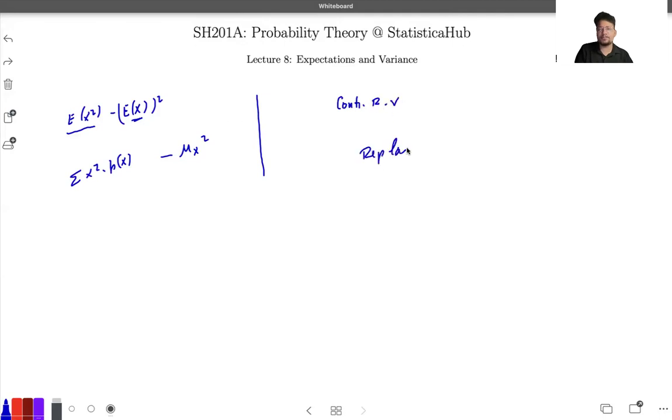So in the case of continuous random variables, replace summation by integration. The expectation of x squared in that case will be the integration over all values of x of x squared times the probability function of x dx. Okay, that's about the continuous problems.